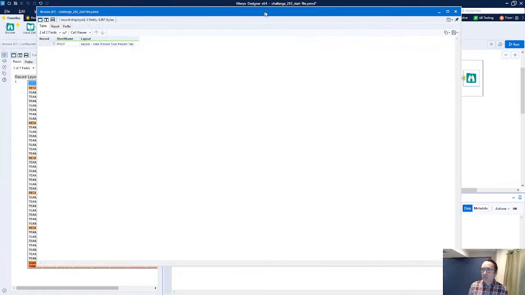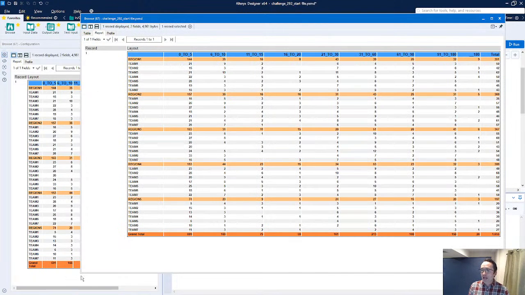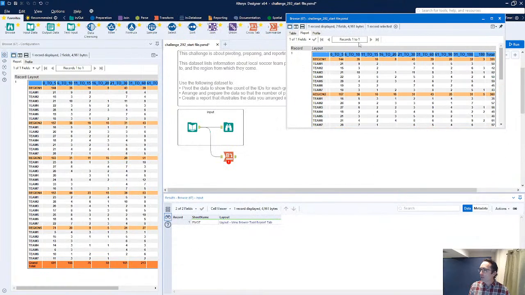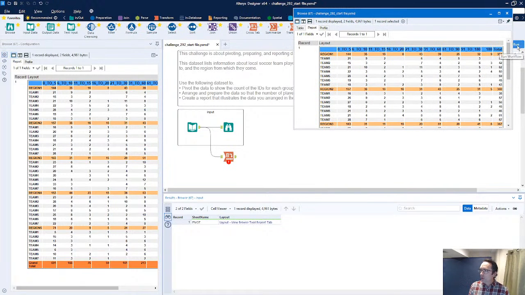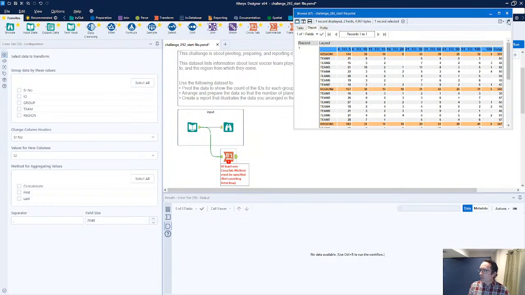What this allows me to do is pop up our data in a new window, and because we have a reporting function in here, I have a report tab. So now I can actually keep this up. I can take a look at what my expected output is supposed to look like over here on the right hand side. I'm going to leave my run button a little open here. Even though I tend to use keyboard shortcuts, Control R to run the workflow, I'm going to leave that open just in case. All right, now I also have the ability to pin this to the top.